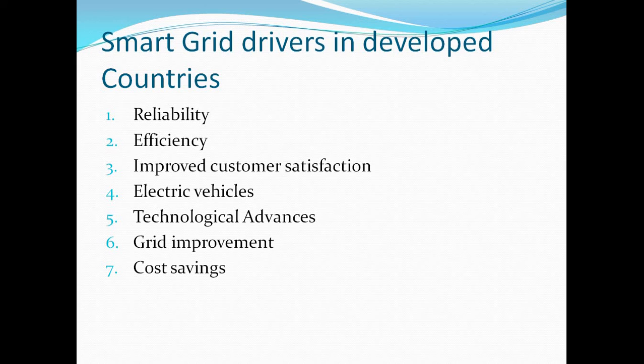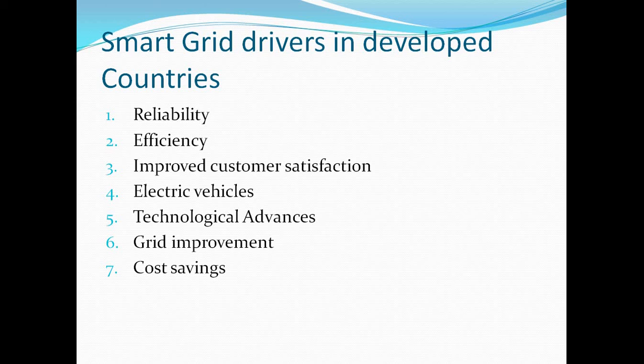Then, at the time smart grid drivers develop in India or any other countries, we need different parameters. That is, we need reliability, then efficiency, then improved customer satisfaction, electric vehicle systems, advanced technologies, then grid improvement and cost saving.